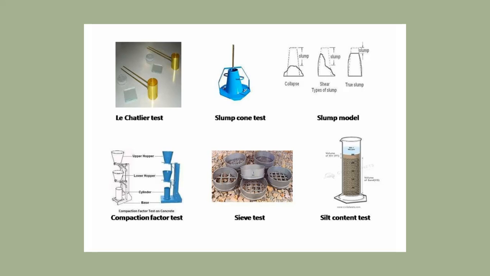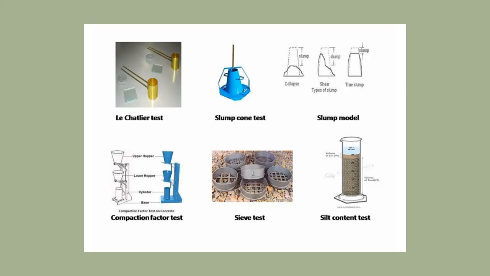Then here Le Chatelier's apparatus is shown. Slump test. There are different slumps. We take slump for concrete, not for cement. Already I have posted one video based on the slump test. You can watch that video. There are three types of slump: collapse, shear, and true slump.